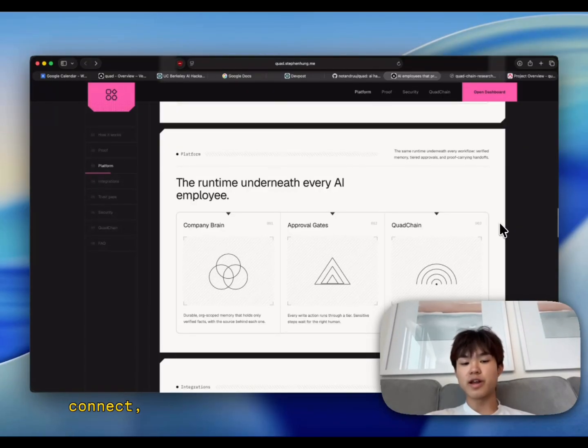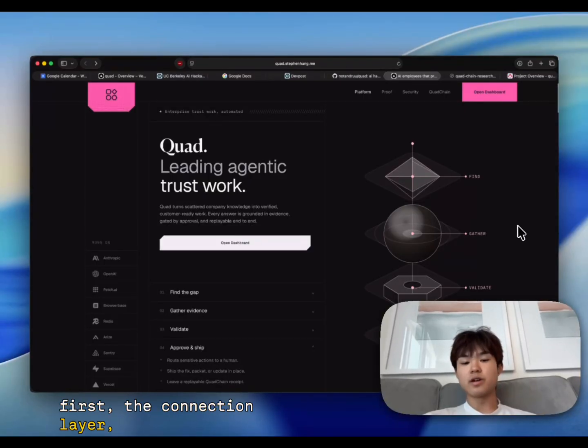Obligations, receipts, routing, compression, ledger anchoring, and handoff integrity. Together, they let AI agents operate on company knowledge without guessing. First, the source layer: websites, meetings, support systems, CRM, and internal tools. Second, the reasoning layer: audits, drafts, verification, evaluations, and synthesis. Third, the action layer: browser-based execution, Agentverse orchestration, and ASI1 access. Fourth, the trust layer: Quad Chain receipts, commitments, ledger entries, and verifiable memory packets.